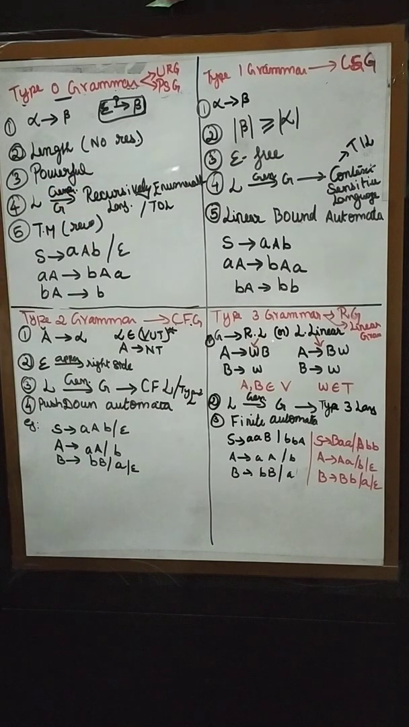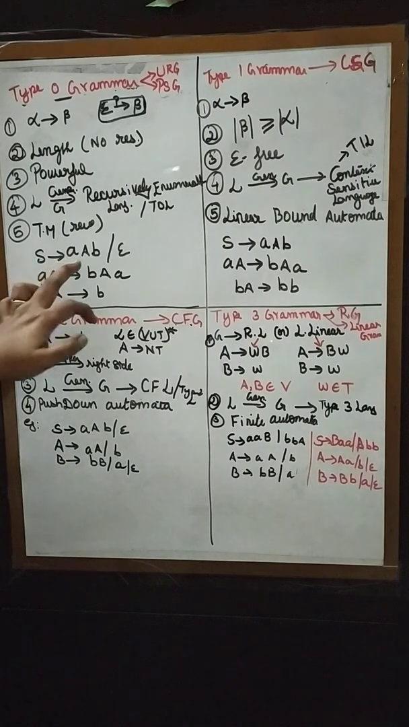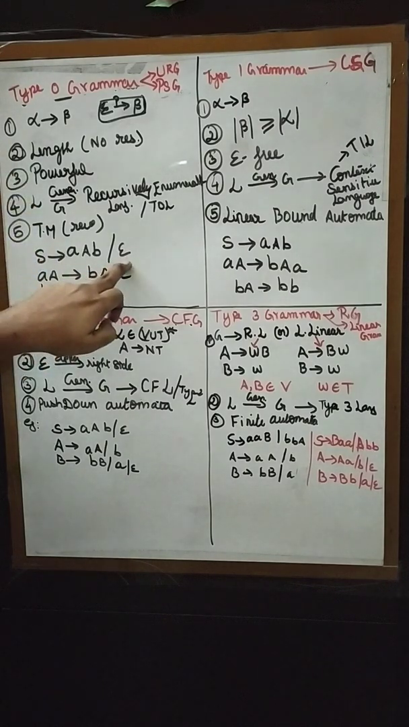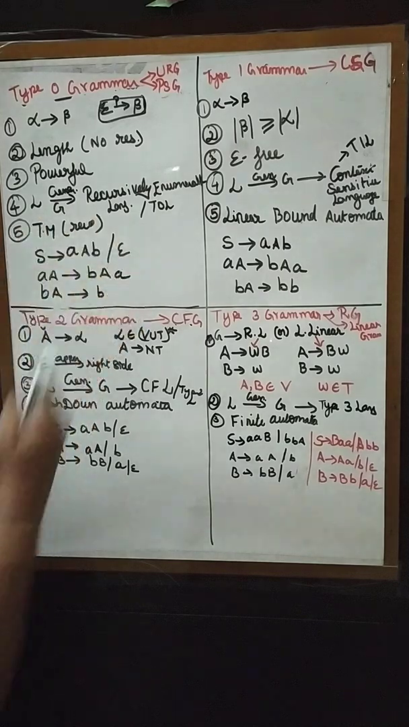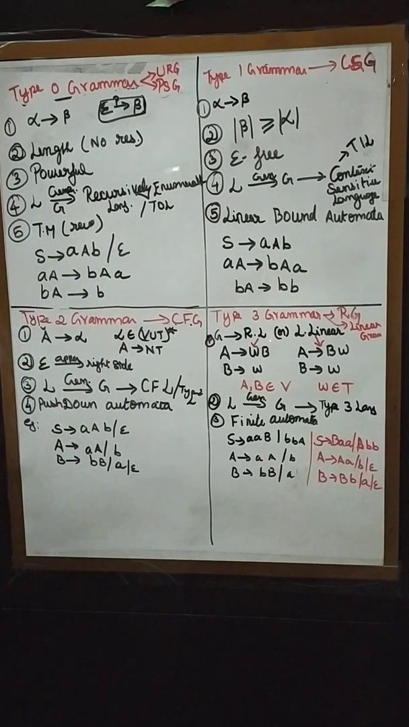Here this is an example. Always S is my start symbol, and epsilon can appear only on the right hand side of the production rule. And the length is also no problem. Here you can have as many elements as you want on both sides. So this is about the type 0 grammar.